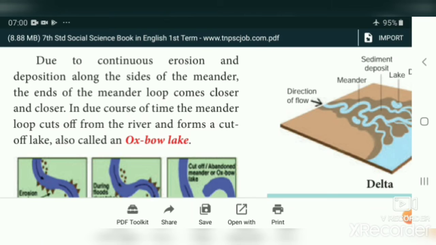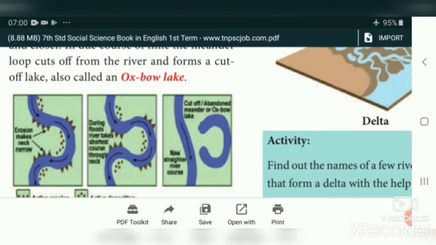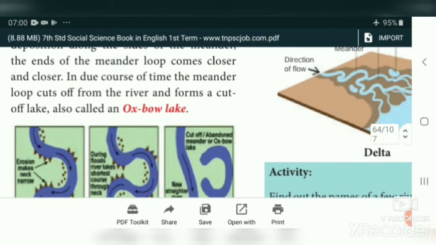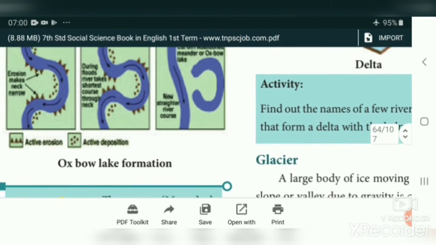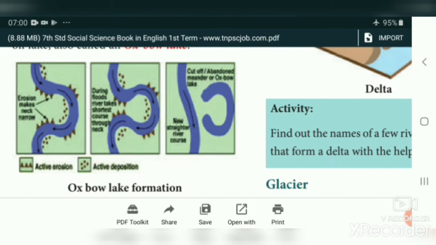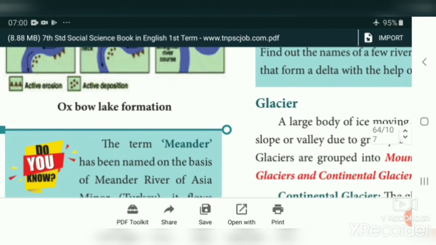Due to continuous erosion and deposition along the sides of the meander, the ends of the meander loop become closer and closer. You see these pictures. First, there is a small bending of a circle. When the circle comes close to each other, a round circle is formed. This is what we call lake. In due course of time, the meander loops cut off from the river and form a cut-off lake, also called oxbow lake. The meander comes closer and closer, automatically cuts off from the main river and forms a lake. This lake we call oxbow lake.